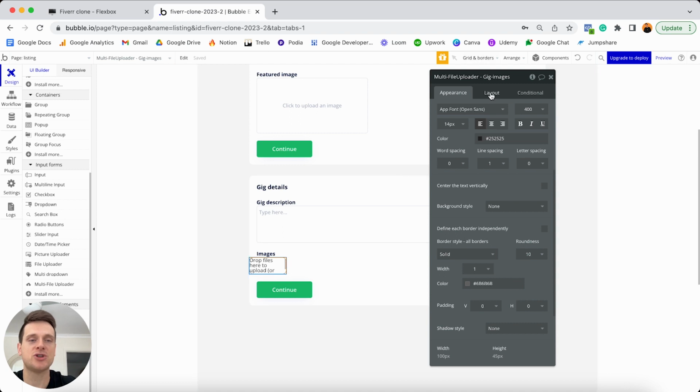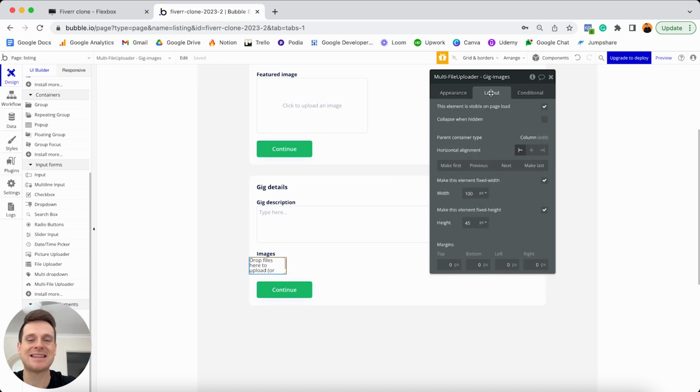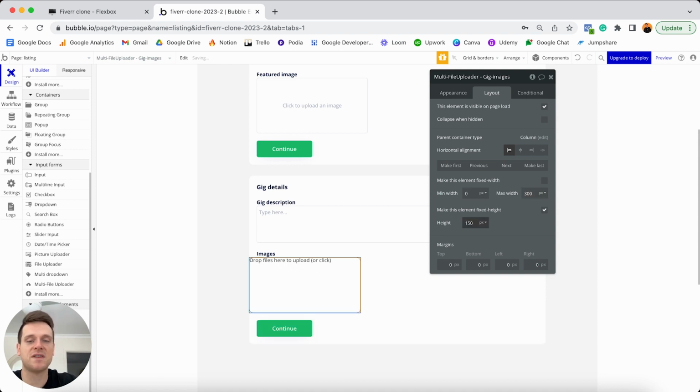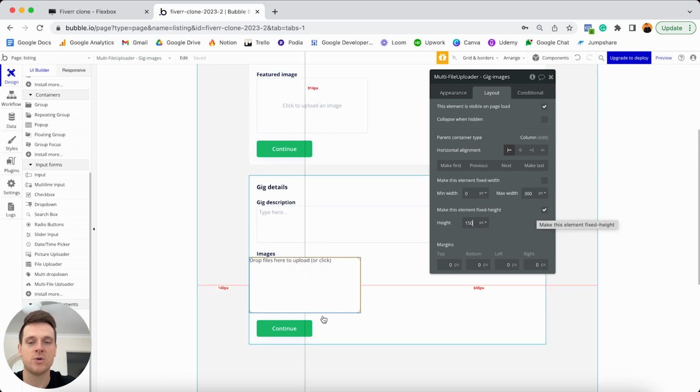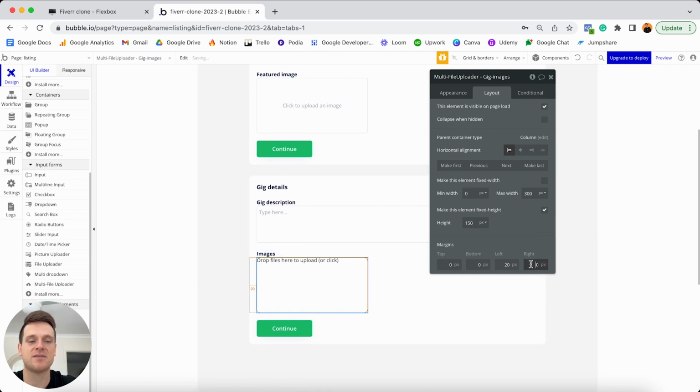Now from here, I'll jump into my layout tab because of course I'll need to update the dimensions of this file uploader. And when it comes to the dimensions of this file uploader, it's going to be the exact same as our standard picture uploader. So what I'm going to do is unselect that this should be a fixed width. I will set the minimum width to be 0. And then I'm going to update the maximum width to be 300 pixels, which as you'd probably guess then means that I'm going to set the height here to be 150 pixels. And I am going to keep that as a fixed value. So it will always be this height, which just creates this nice aspect ratio for us. Finally, I'm then going to add in 20 pixels of margin on the left and 20 pixels of margin on the right. But we're not quite done here yet.